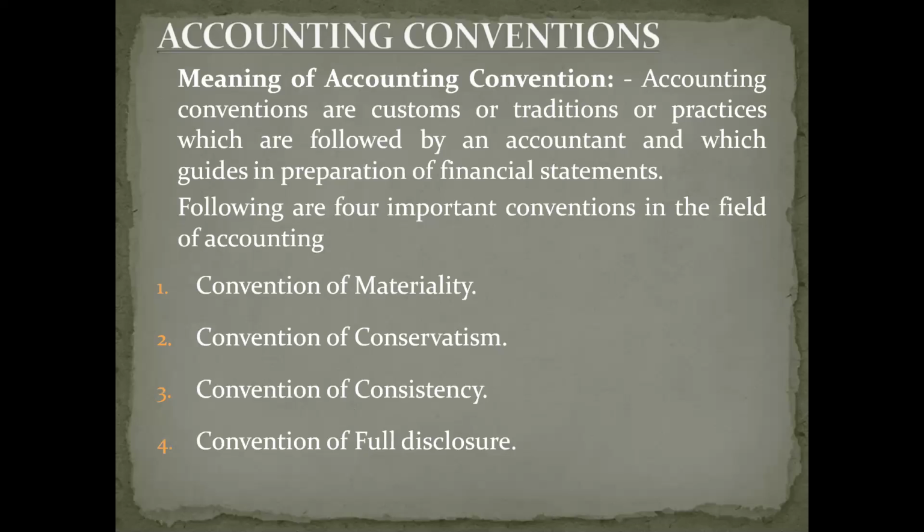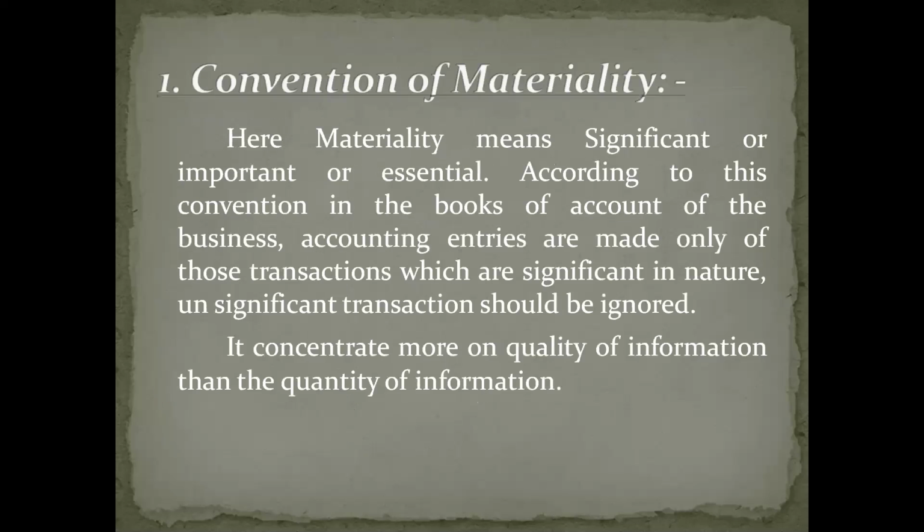First one, convention of materiality. What is this convention? Materiality is nothing but important, significant, very essential, which we cannot ignore. That kind of things are called materiality.